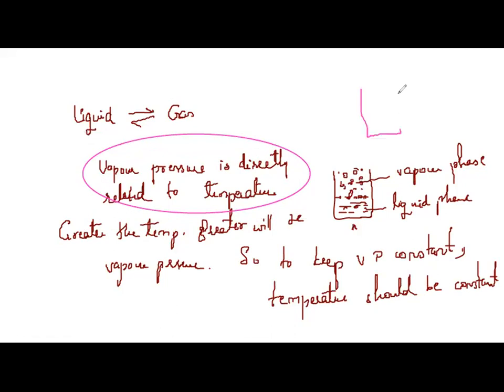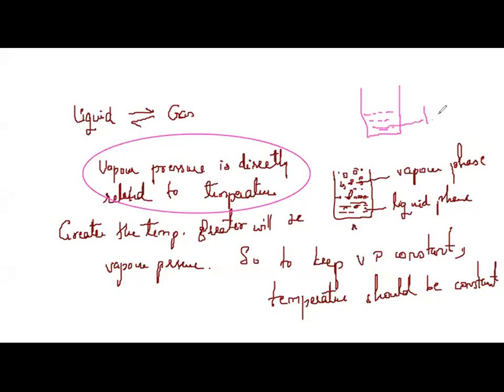Suppose you have only liquid here. This is the liquid phase. Because of evaporation, I'm not boiling here, some surface molecules gain energy and come into the gaseous phase, which is called the vapor phase. When these molecules hit the walls, they exert pressure, and that pressure is called vapor pressure. Pressure exerted by the liquid molecules above the surface of the liquid is called vapor pressure.